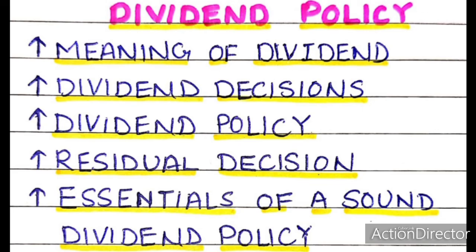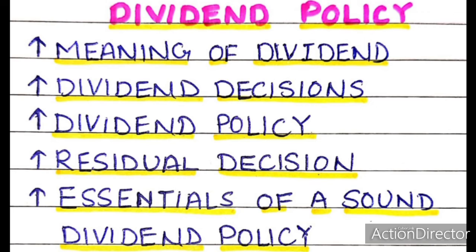Number 1. Distribution of dividend in cash. A dividend policy is good only when dividends are paid in cash. Dividend paid in property, scrip, or bond is not considered good. Indian Companies Act also prohibits distribution of dividend other than in cash except issue of bonus shares by capitalizing the profits.